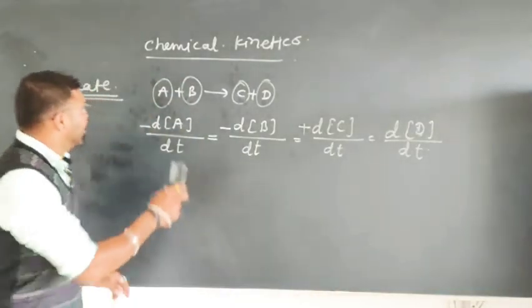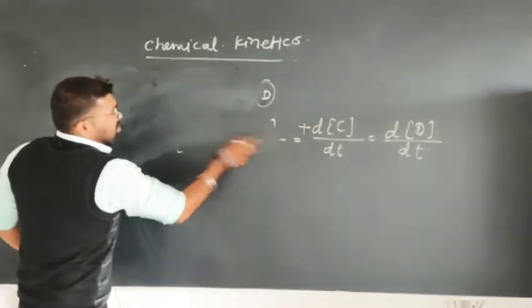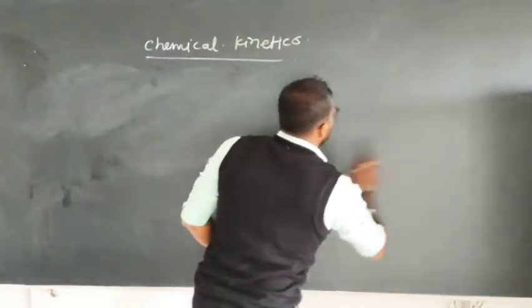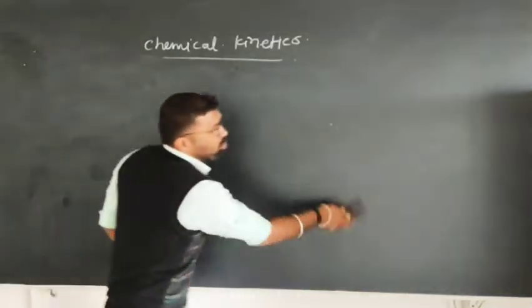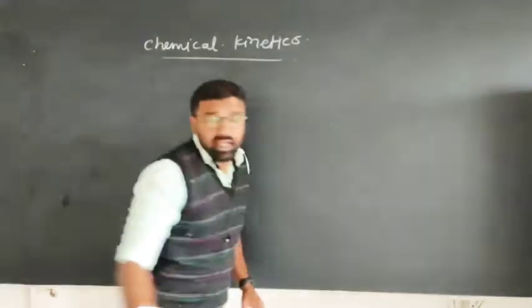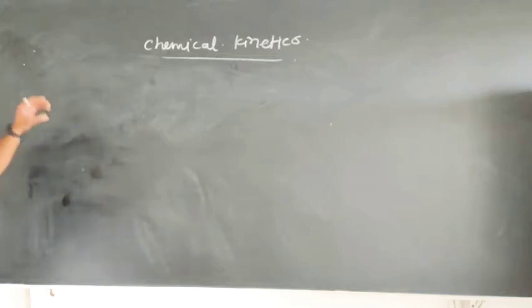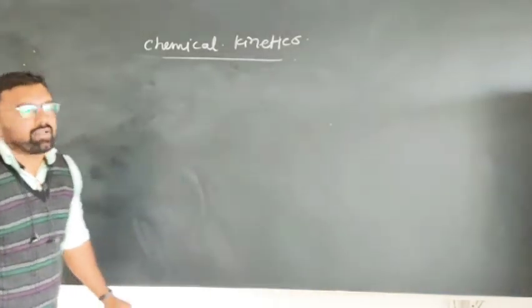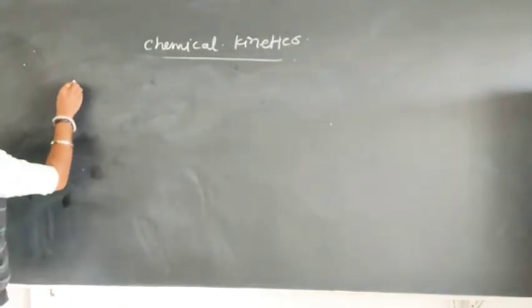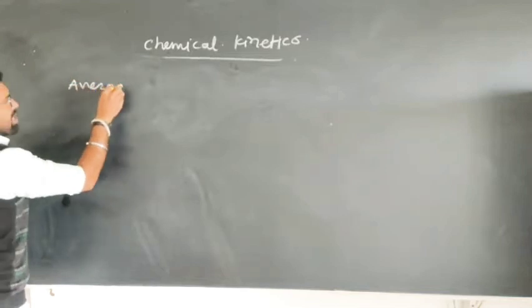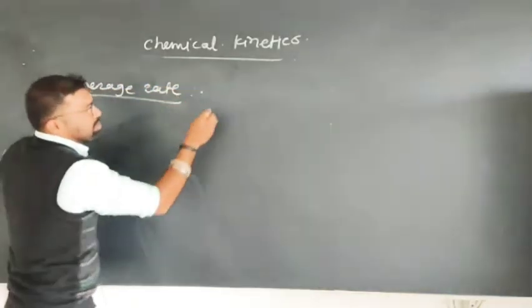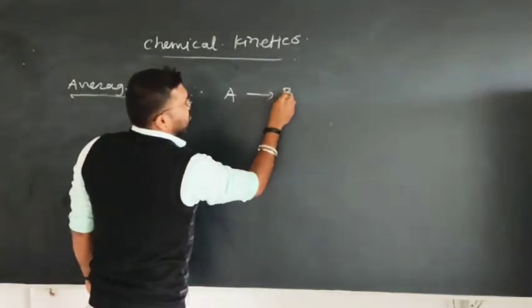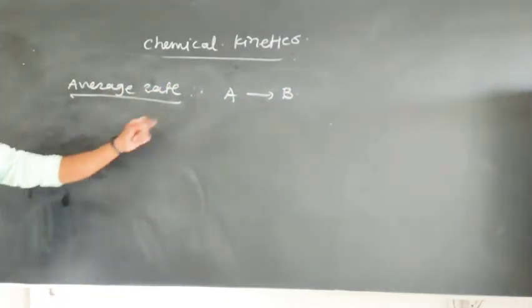Average means how much the concentration of reactant decreases or how much the concentration of product increases in a given interval of time. Suppose I write the reaction A gives B. Here A is a reactant and B is a product.